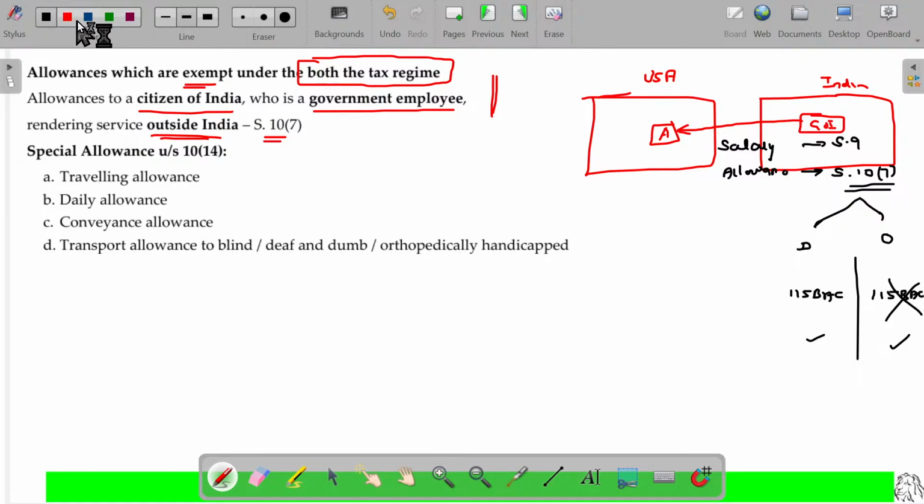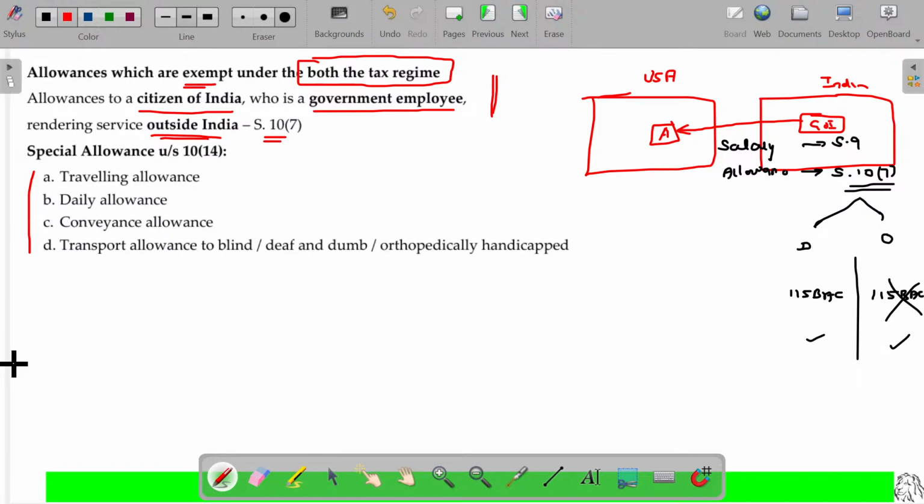Apart from that, these four allowances will be considered as exempted under both the tax regimes. One is allowances given by the government of India for services rendered outside India by a citizen of India. Citizen of India. Here I use the term citizen of India, not residential status. We never bother about the residential status. Citizen is nothing but one who has citizenship in India. Usually by birth we will get the citizenship, right? Then you can go to another country where you will get the citizenship. There are also no issues. Dual citizenship may also be available in some cases.